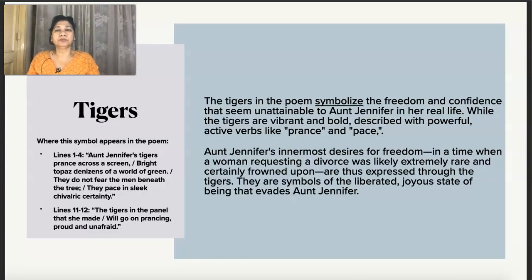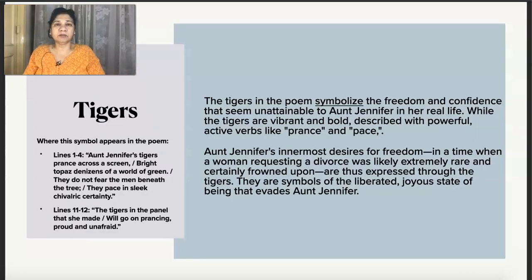The first symbol we have here is the tigers. In lines 1 to 4, the tigers prance across screen, and then we have bright topaz denizens. The tigers in the poem symbolize the freedom and confidence that seem attainable to Aunt Jennifer only in her imagination, not in her real life.